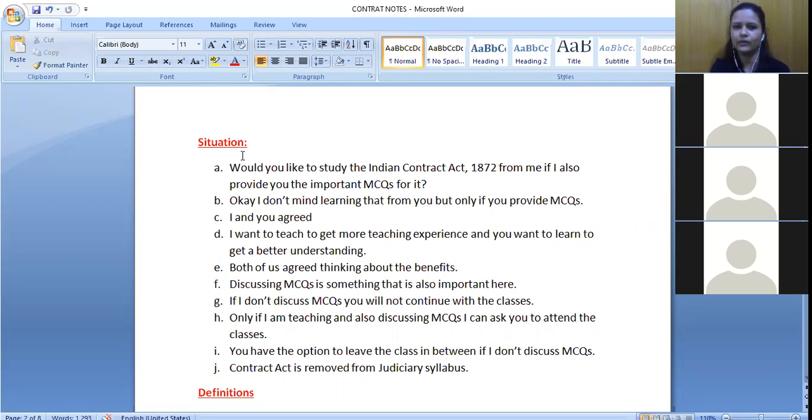I just wrote this yesterday, and I tried to test whether it's working for me or not. If it's working for me, I'm sure it would work for you also. So what is this situation firstly? Take for example, I am asking you something. What am I asking you? I am asking you, would you like to study the Indian Contract Act 1872 from me if I also provide you some important MCQs of it?